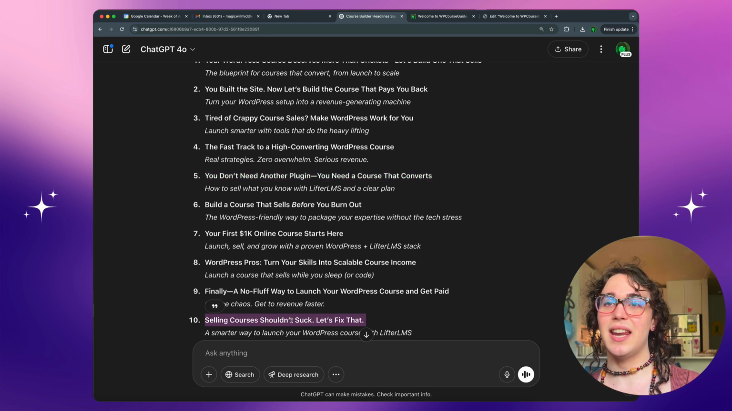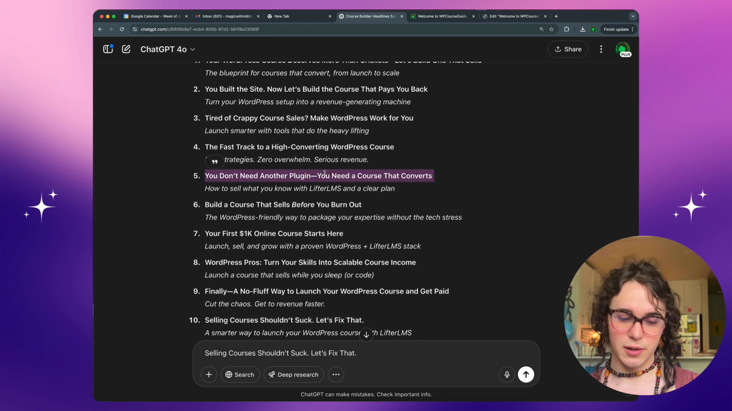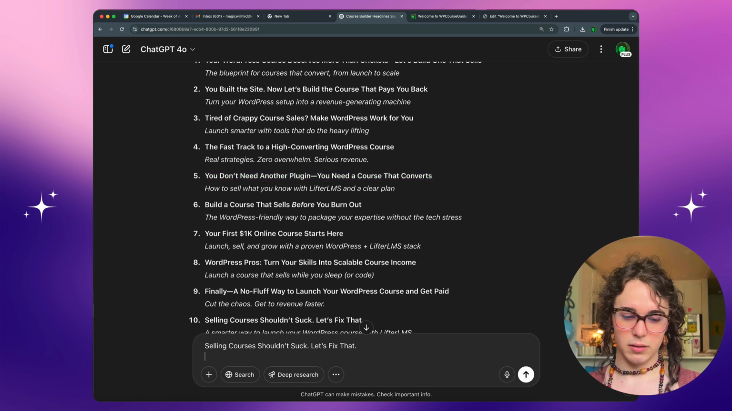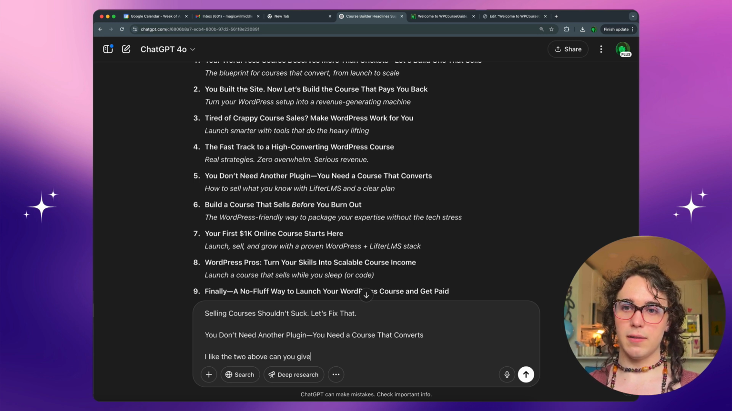I like number 10, and I like number 5. Let me see what it gives me again. I like these two. So I like the 2 above. Can you give me 10 more like them?